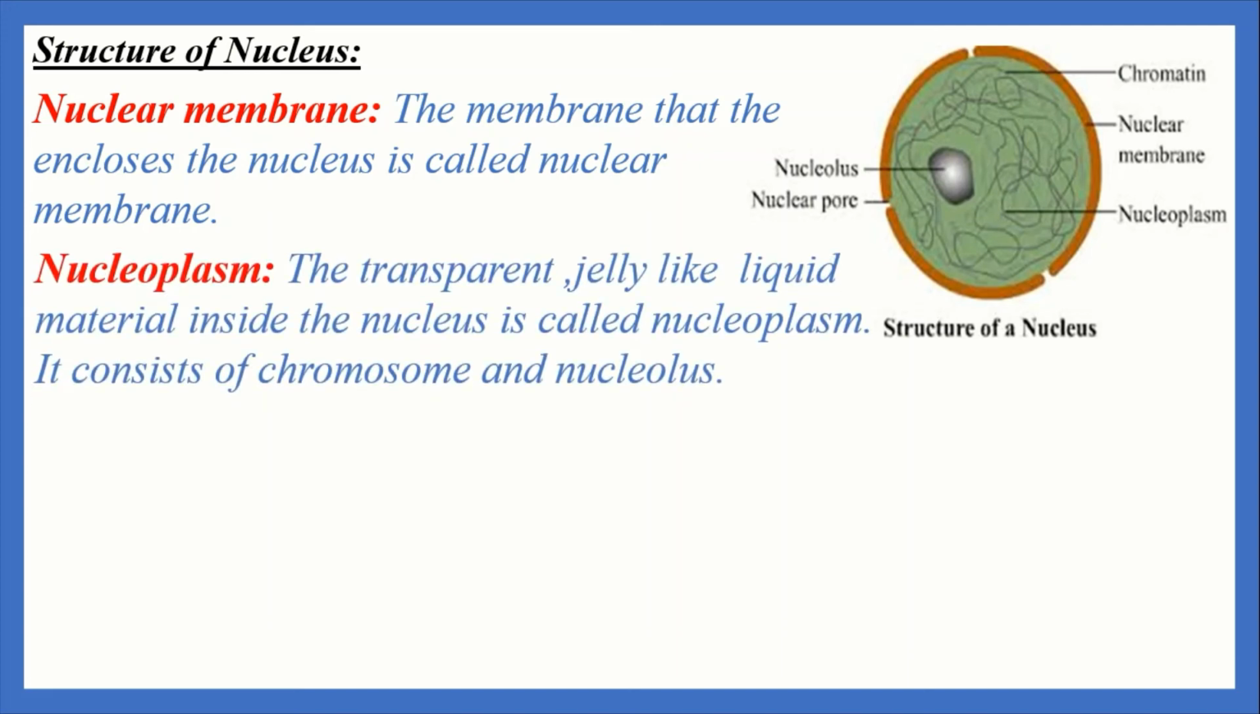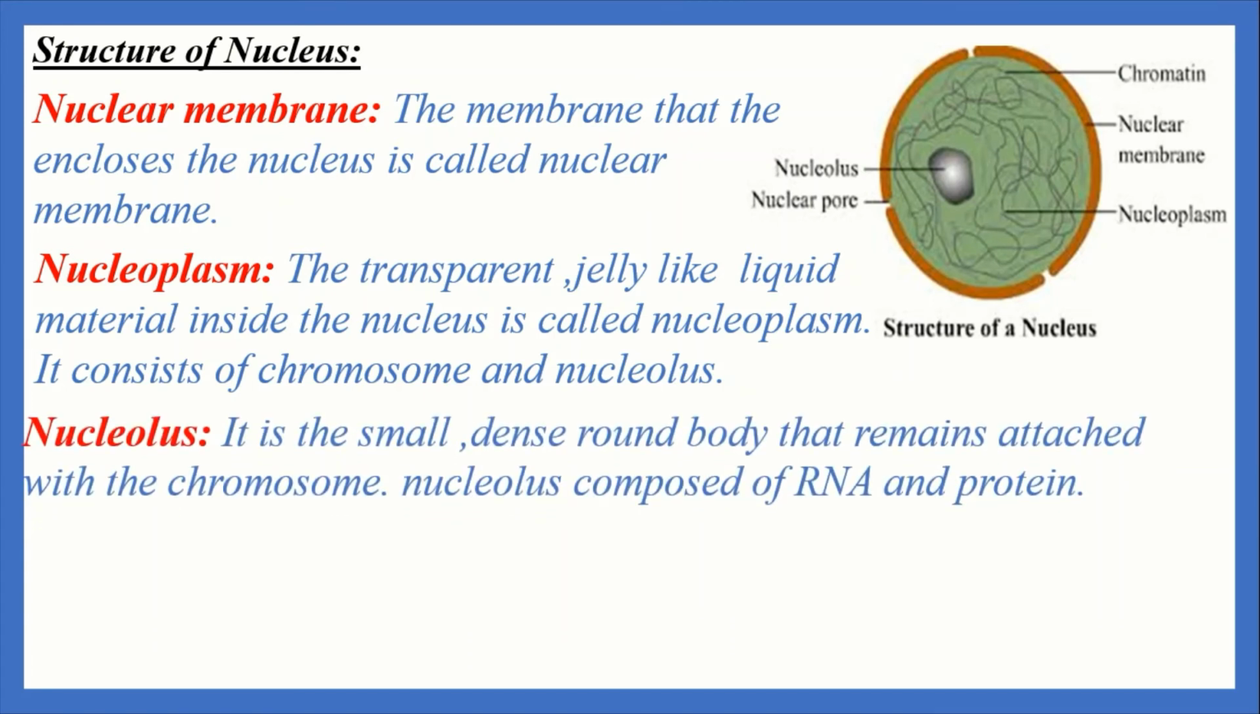Second one is nucleoplasm. The transparent gel-like liquid material inside the nucleus is called nucleoplasm. It consists of chromosome and nucleolus. It possesses the characteristics of protoplasm. Nucleolus and chromosome remain in it. The nucleoplasm contains chromosome, nucleolus, enzymes and minerals, and it helps in various metabolic functions of the nucleus.